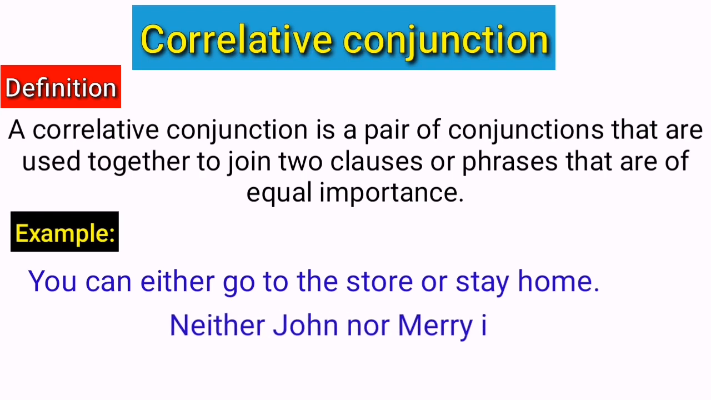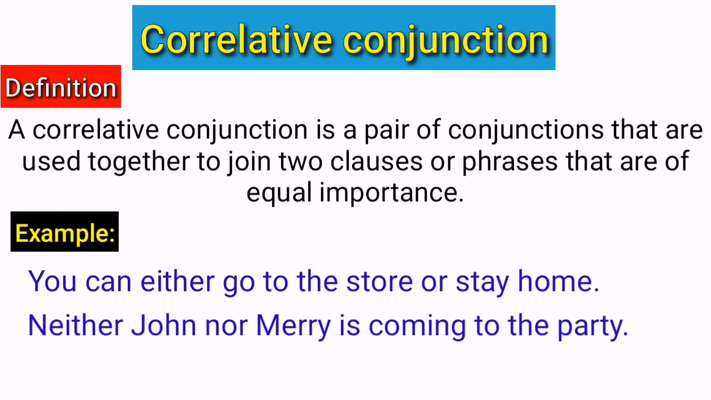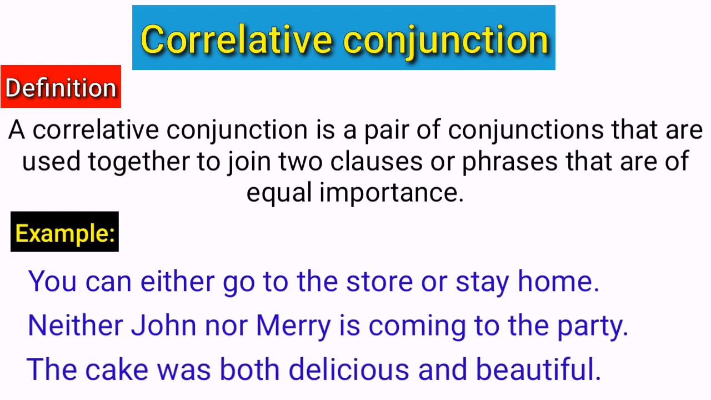Neither John nor Mary is coming to the party. In this example, the correlative conjunction is neither and nor, which is used to connect the two elements, John and Mary, and show that neither of them is coming to the party. Neither is the first part of the correlative pair, and nor is the second part, working together to express the negative outcome.